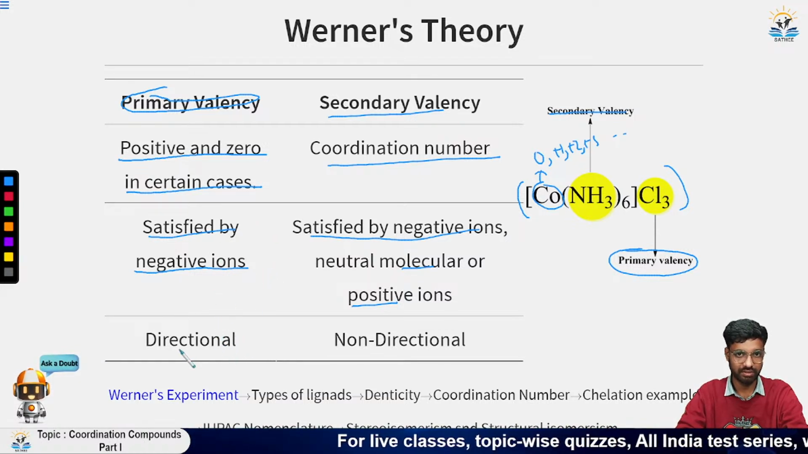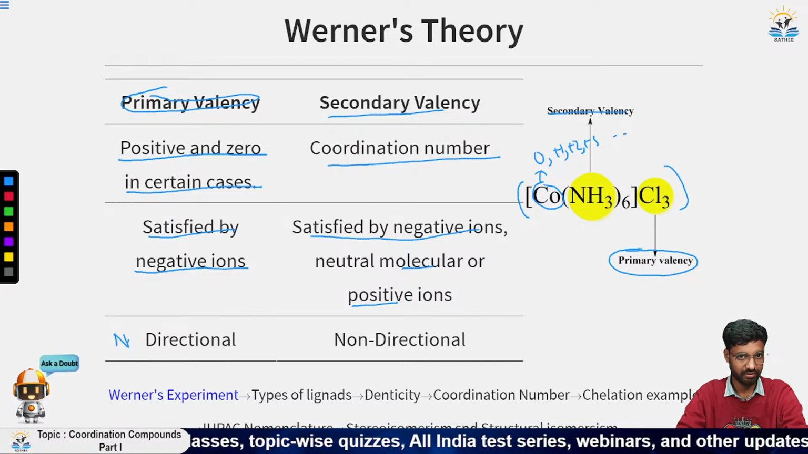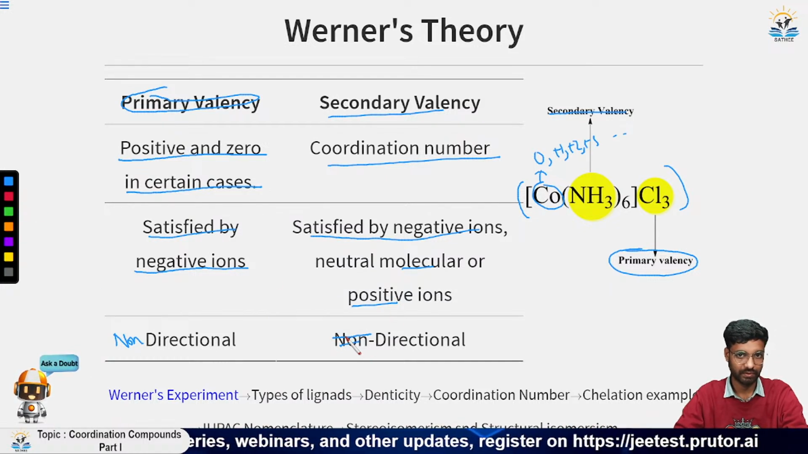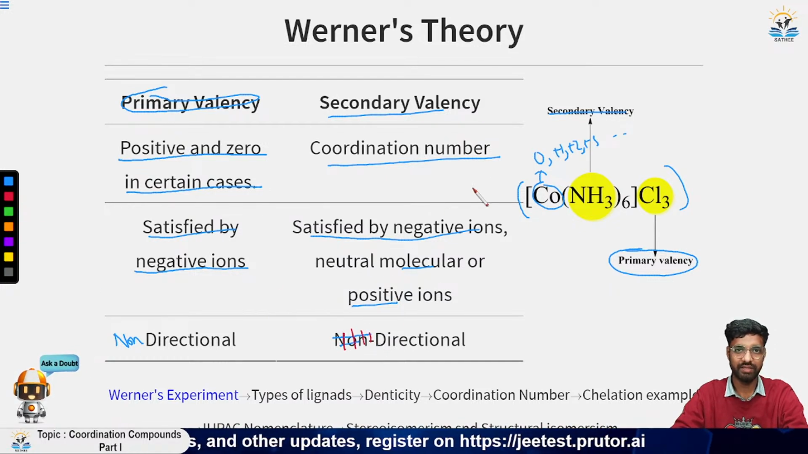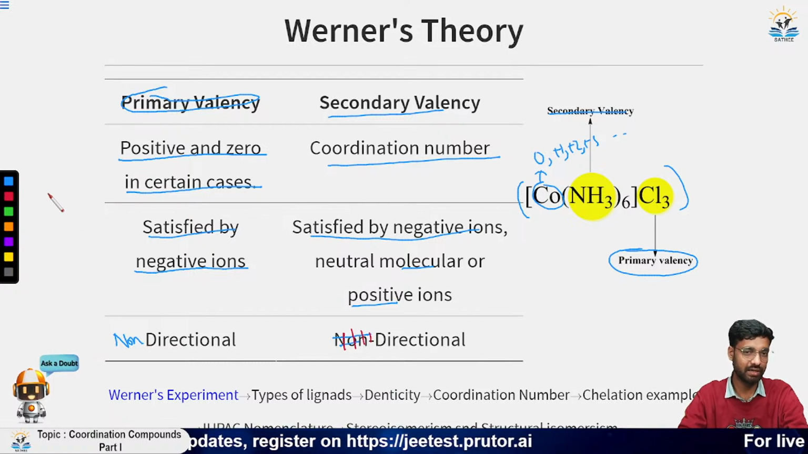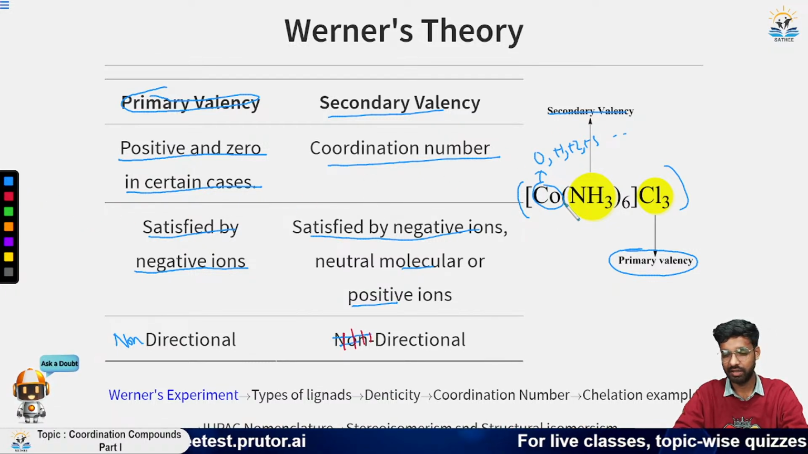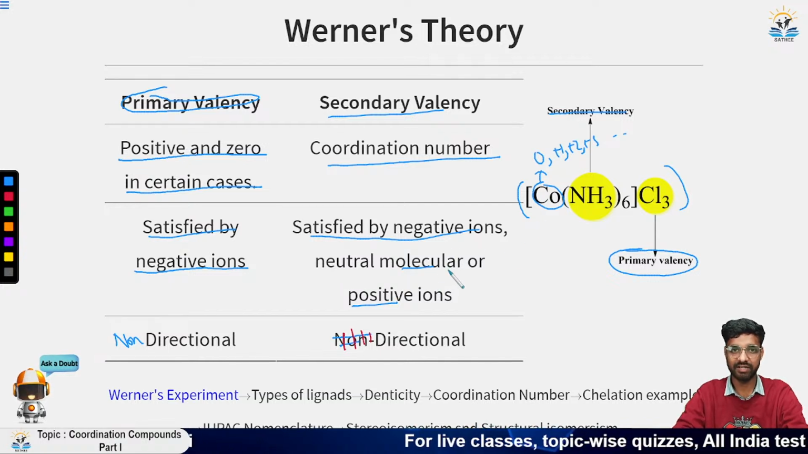So this is the direction. It is written wrong here, sorry. This one is non-directional and this is directional. Sorry for the confusion. So this secondary valency has a certain direction, meaning it is oriented in a certain fashion and not in a random fashion. So it is directional in nature.